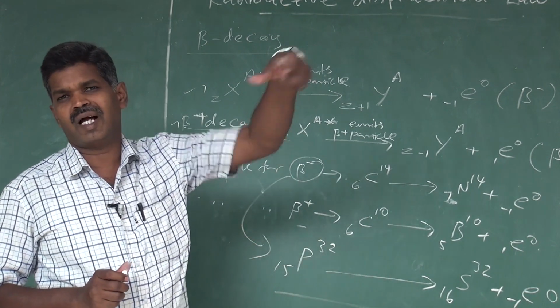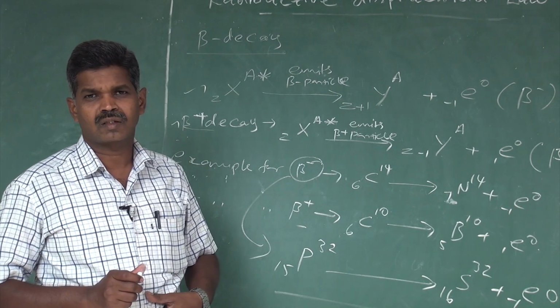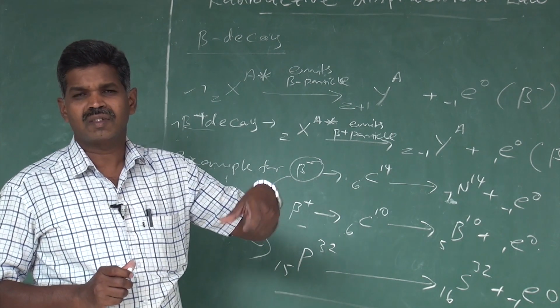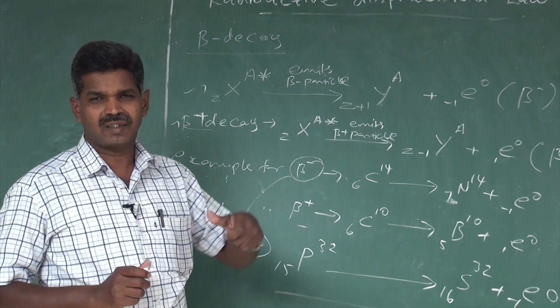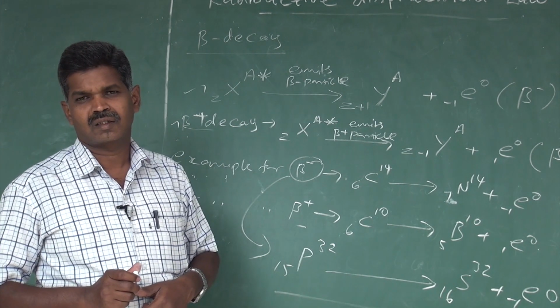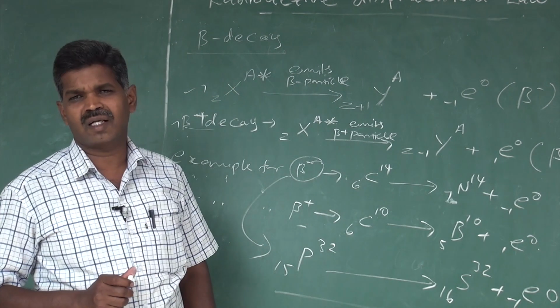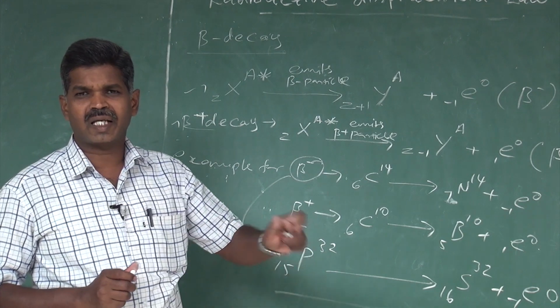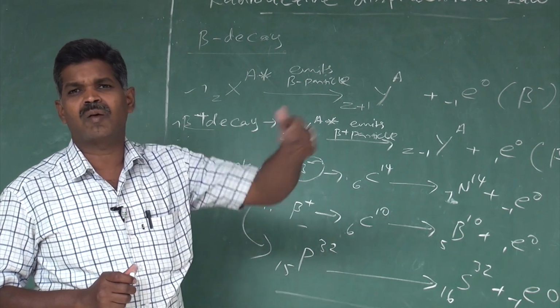If any element is in a higher energy level, it is unstable. Within a very small fraction of time, on the order of 10 to the power minus 8 seconds, it moves from its higher energy level to the lower energy level, and the difference in energy is released as gamma rays.